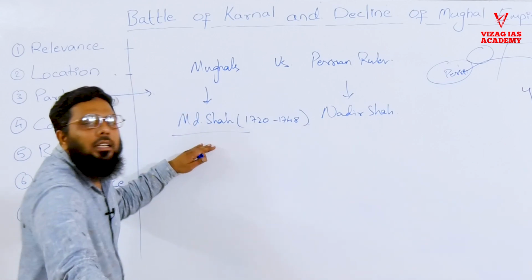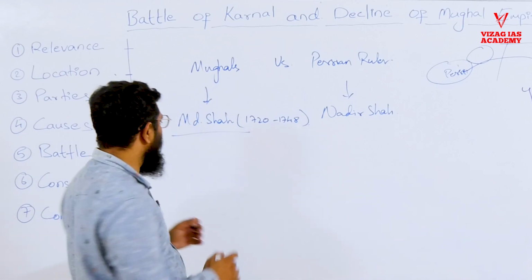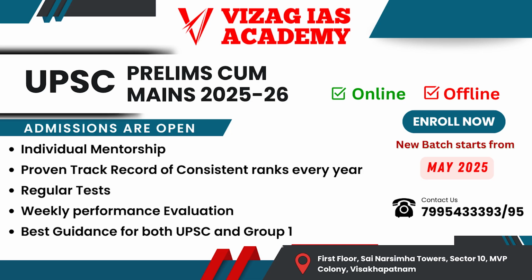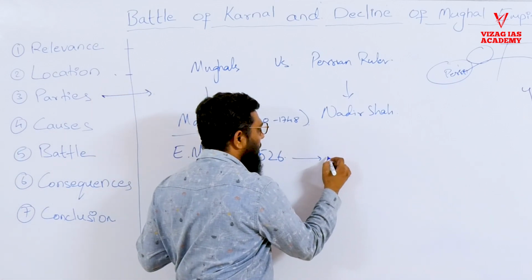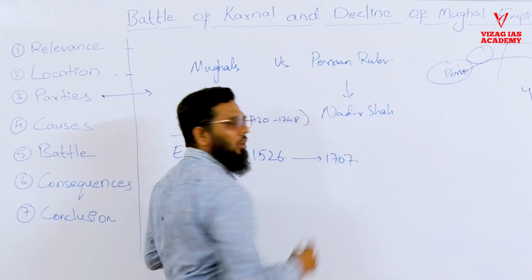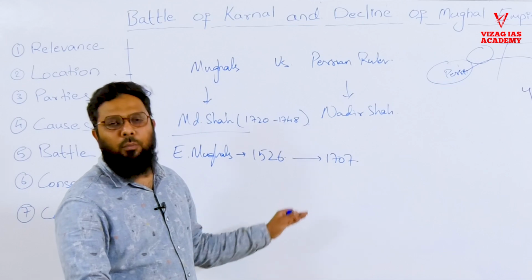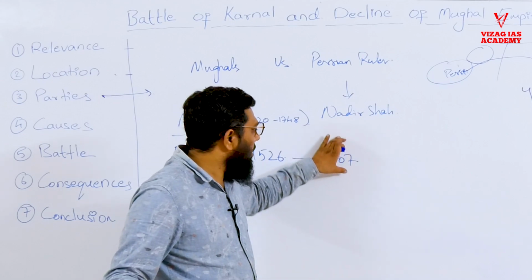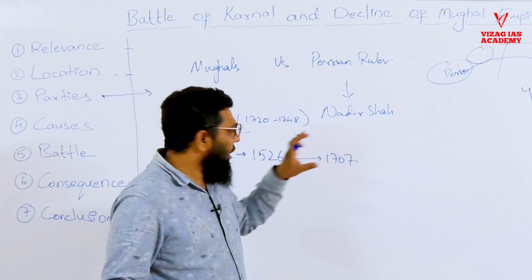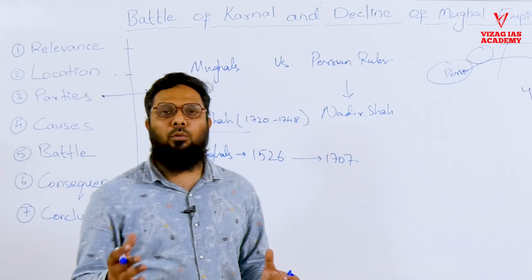Why? If you see Mughal history, generally Mughals can be divided into two parts, early Mughals and later Mughals. Early Mughals came in from 1526, that is the first battle of Panipat, Babur coming into India. From 1526 they ruled till 1707. All the important Mughal kings ruled during this period: Babur, then Humayun, then Akbar, then Jahangir, then Shah Jahan, and the last ruler Aurangzeb, who died in the year 1707. During the early Mughal period, Mughal expansion was happening, Mughal power and authority were increasing.